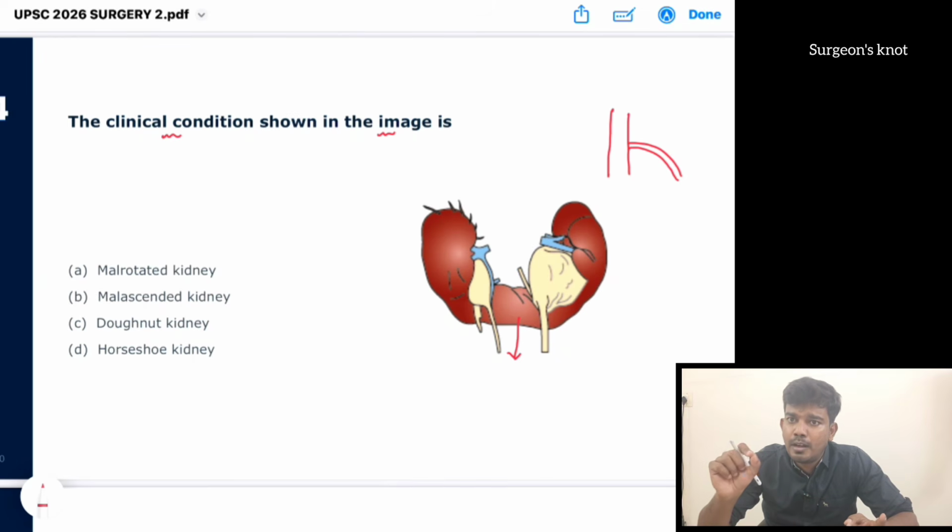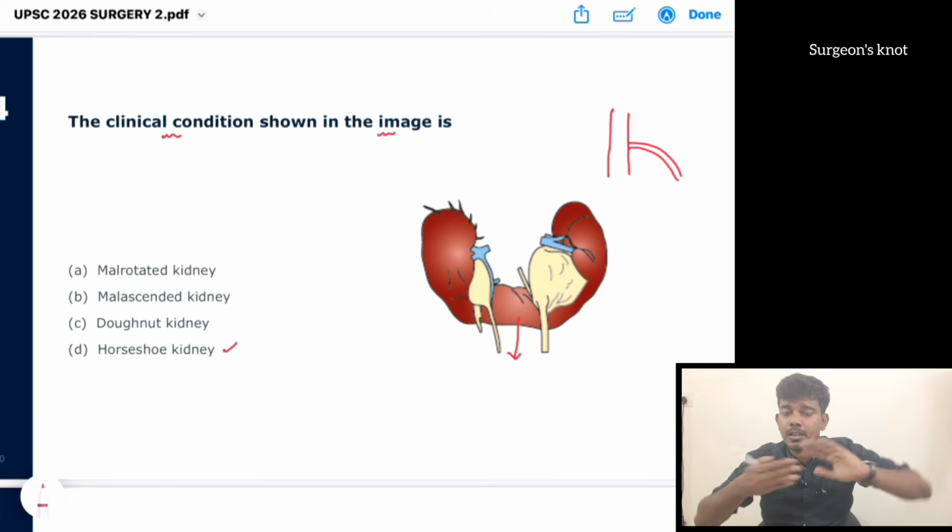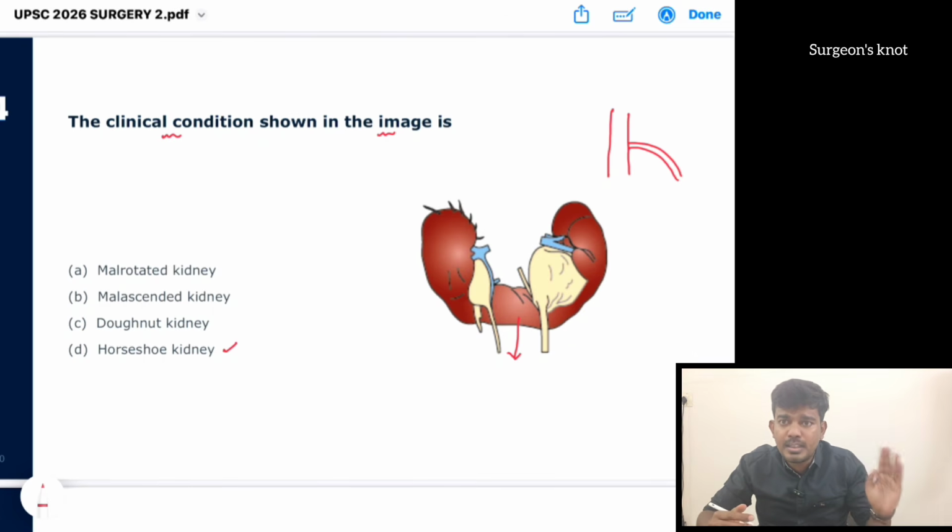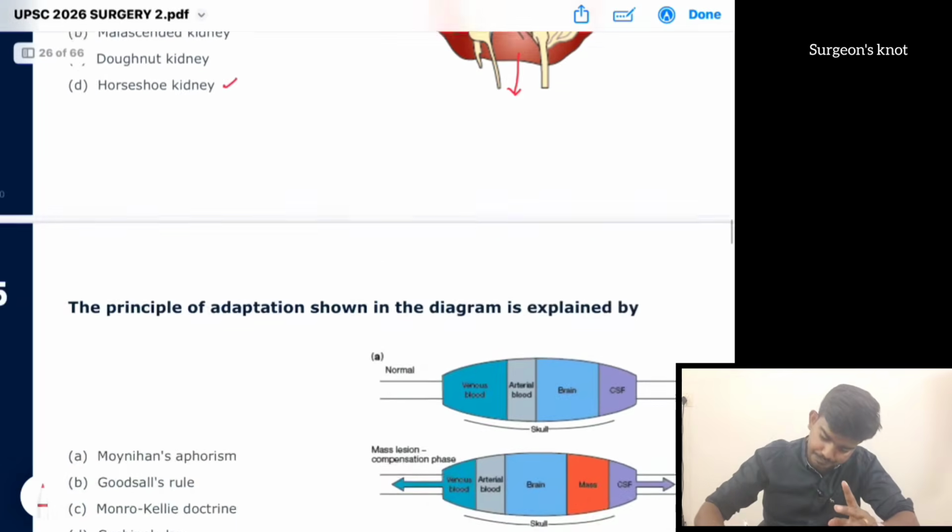Okay, at the level of L3, L4 there is also a little controversy. L3, L4, L5, at that level each book gives it differently. So what is this? This is a horseshoe kidney. Intravenous urogram will have a handshake sign. So that is suggestive of a horseshoe kidney. What prevents its ascent? The inferior mesenteric artery.